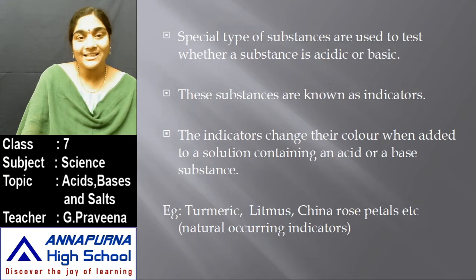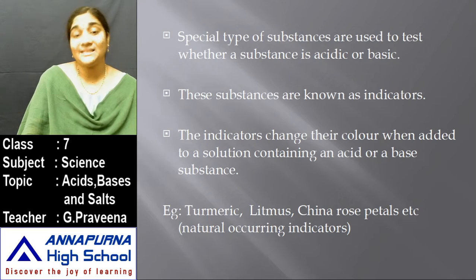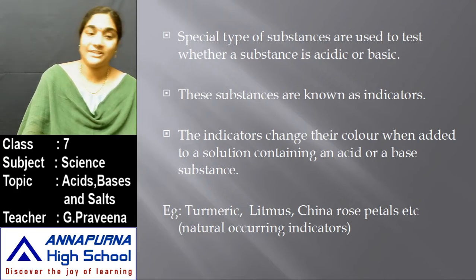So the indicator changes its color when we add it to an acidic solution or a basic solution. Based on that we can define whether that substance is an acid or a base. And the generally available indicators, what we call the natural indicators, are turmeric, litmus, China rose petals, etc. So turmeric, which we use in general in our day-to-day lives a lot, right?